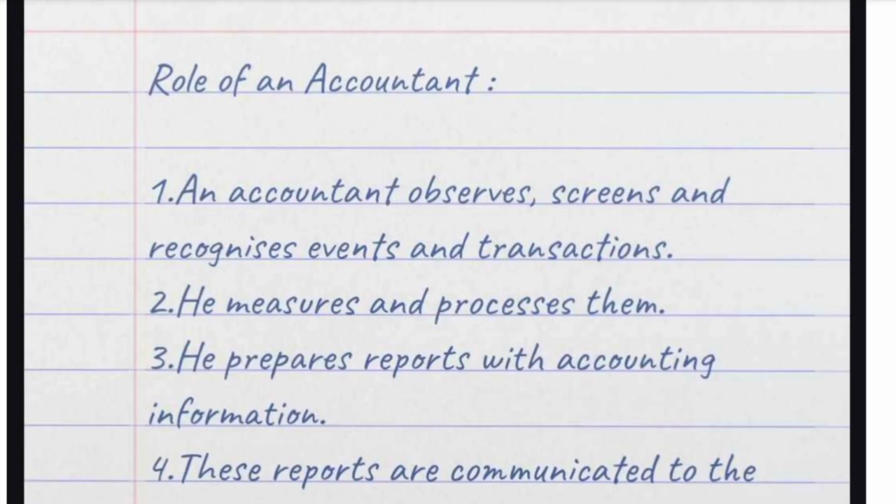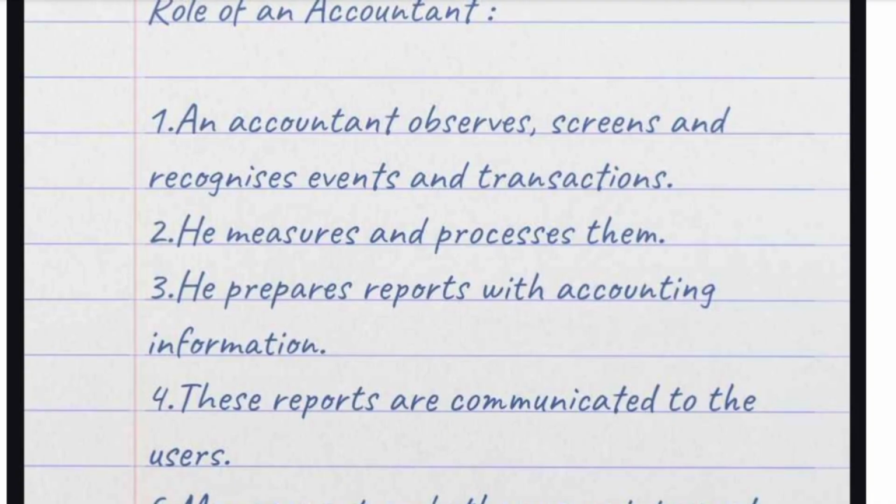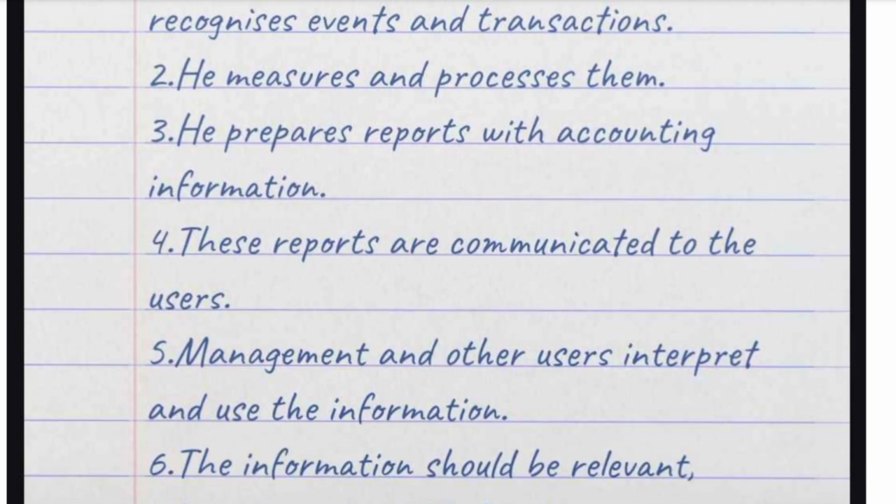What is the role of the accountant? First, he will observe, screen and recognize the events and transactions, and record the transaction. In one word, it's called recording. Next, he measures and processes them. He will make a report with the accounting information. Lastly, he will communicate the report to the users.